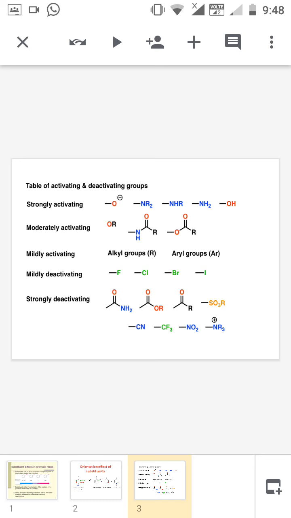The strongly deactivating groups are CONH2, COOR, C double bond O R, SO3R, and CN. Here the CO group is directly connected to the benzene ring, so the CO group undergoes resonance. That's why they are deactivating groups. Okay, hope you understand the concept. Thank you.